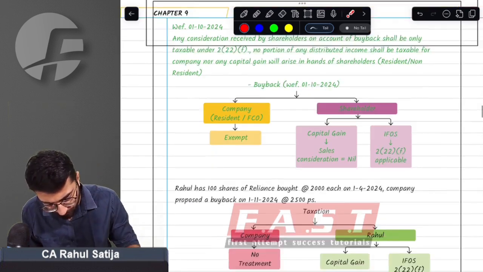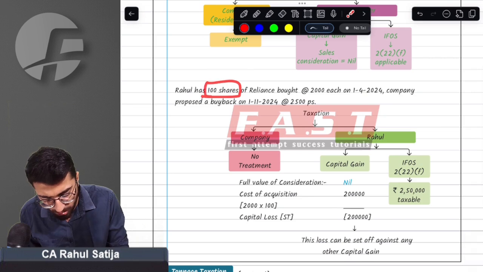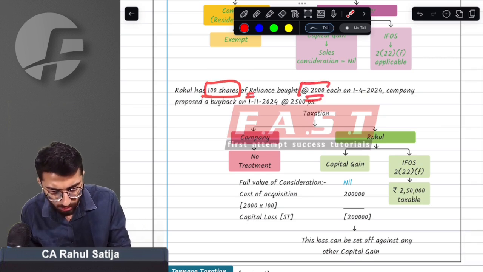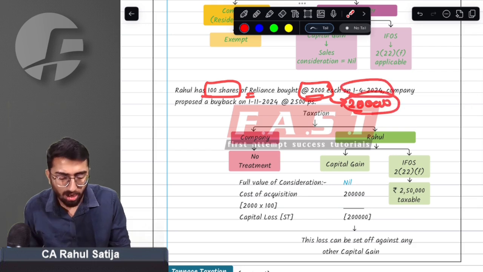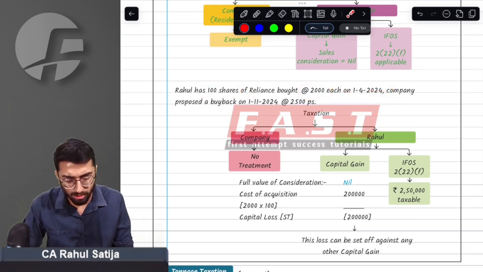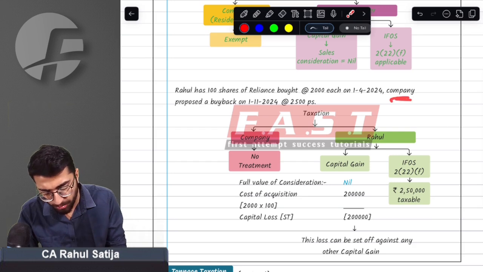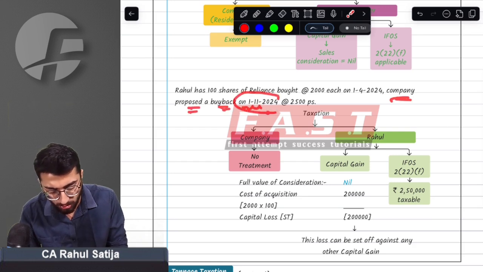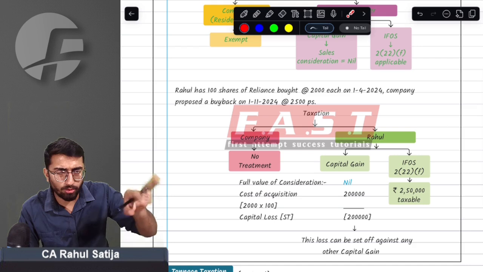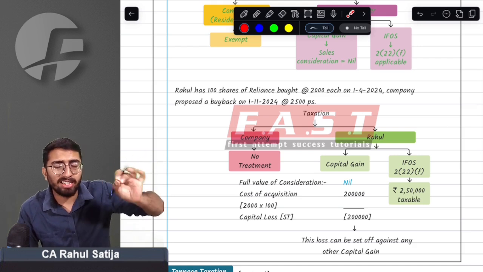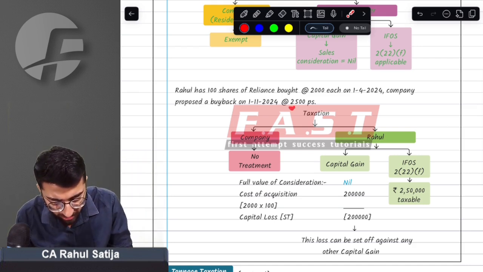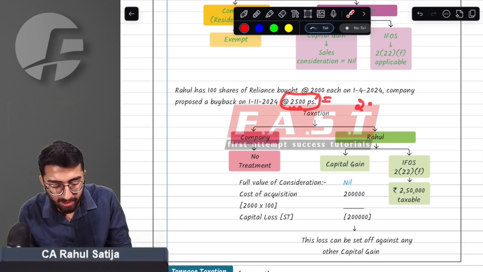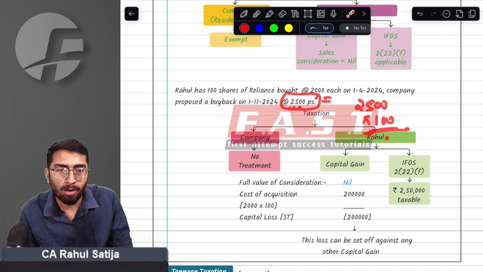Just understand this example. For example, Rahul has 1,000 shares of Reliance, which I bought at the rate of 2,000 rupees. What investment did I make, sir? 2 lakh rupees investment I made on 1st April 2024. The company proposed a buyback on 1st November 2024. That is after the budget. Since it is doing buyback after the budget, whatever money I receive will be considered as deemed dividend. What money am I receiving, sir? 2,500 rupees is the buyback price. The number of shares that I had is 100. The amount that I will be receiving will be 2,50,000 rupees.